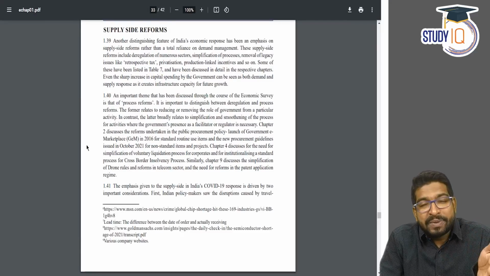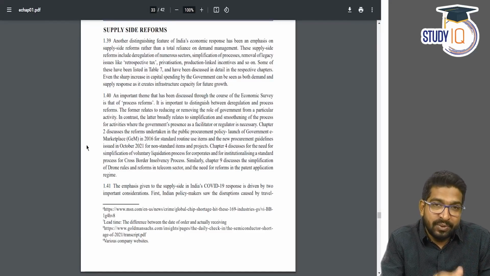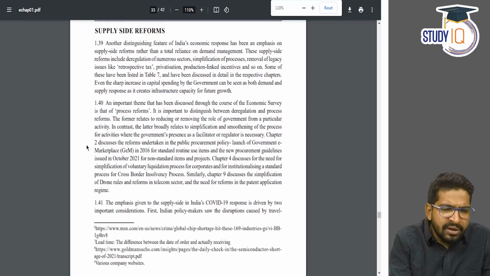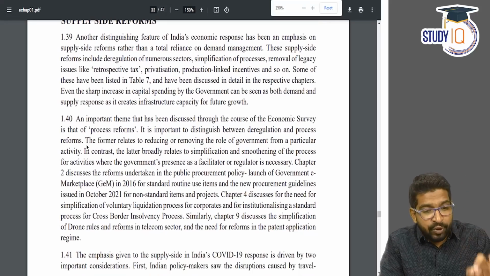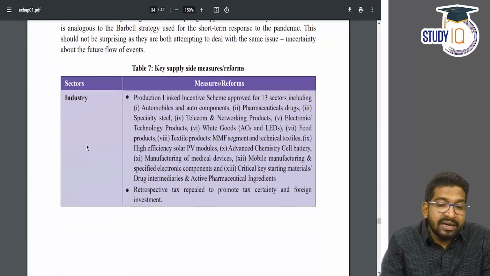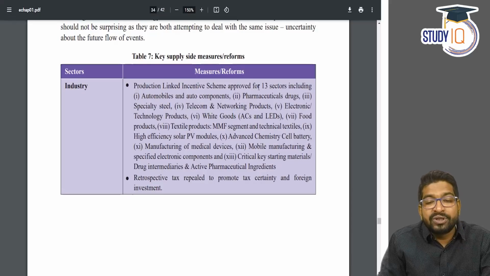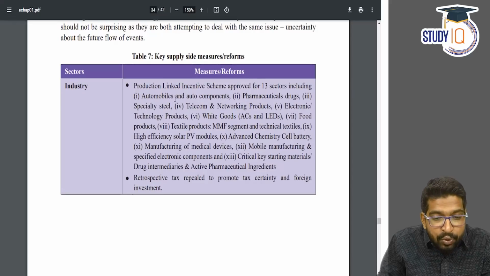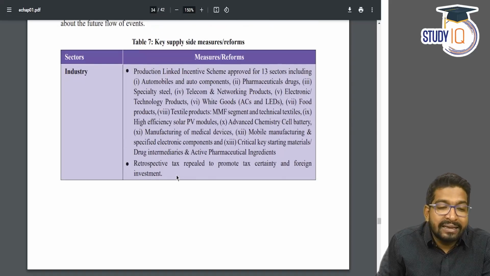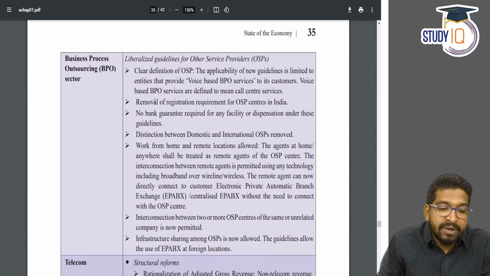Right, this is the economic survey itself, where the economic survey mentions about the supply side reforms. You can see here what reforms. Let me zoom in a little, and wherever the cursor is moving, just focus there. What supply side reforms the government has brought. See here in the industry, what are the measures that they have brought. Production linked incentive scheme approved for 13 sectors, including automobile, auto components, pharmaceutical drugs. Retrospective tax repealed. Then if you talk about BPO sector, liberalized guidelines for the BPO sector.